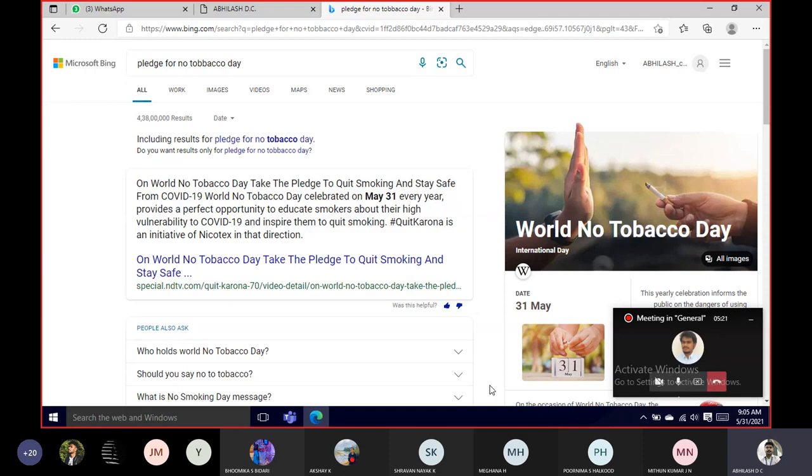As we all know, the COVID virus actually affects the lungs, and it attacks at a faster rate for deteriorated lungs, right? So smokers here, kindly quit it. Yeah, so quit Corona.